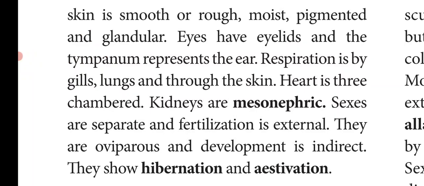The skin is smooth or rough. In some animals the skin is very smooth, and in some animals it is very rough, moist, pigmented and glandular. The skin contains glands. The eyes have eyelids. Tympanum represents the ear. They don't have any external pinnae, just a small membrane called tympanum. It only represents the ear.